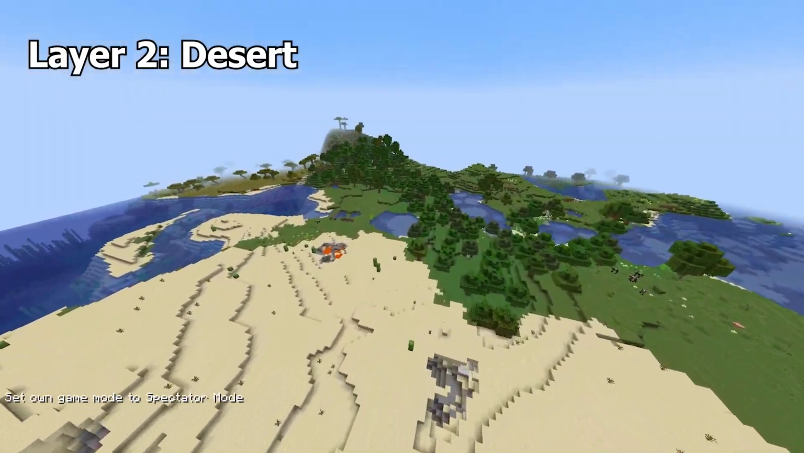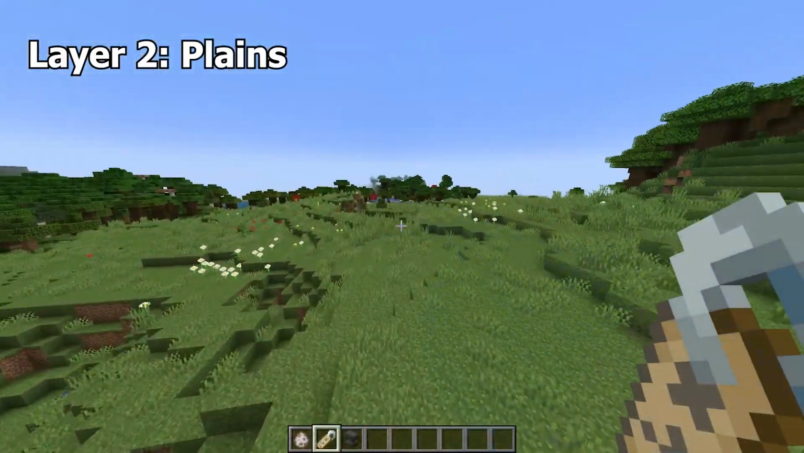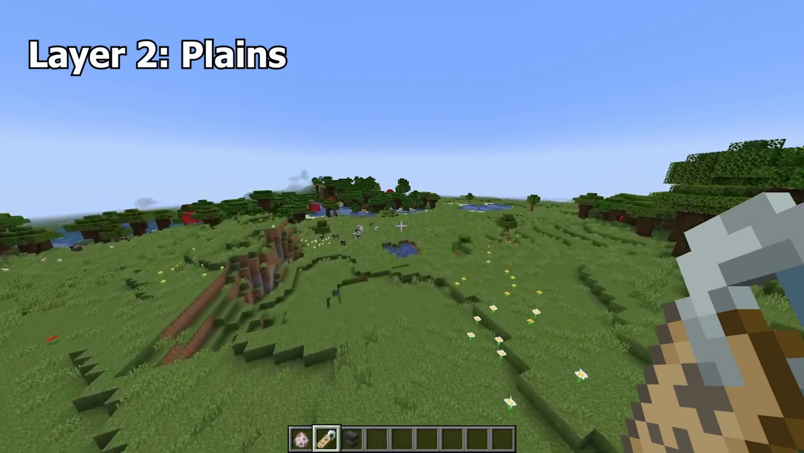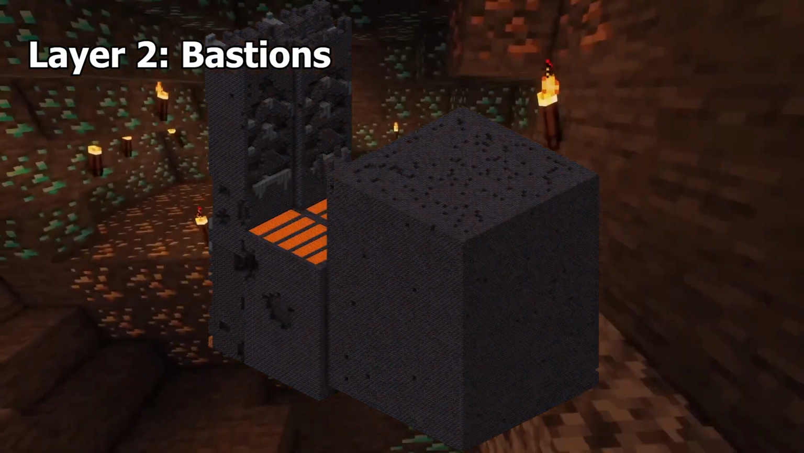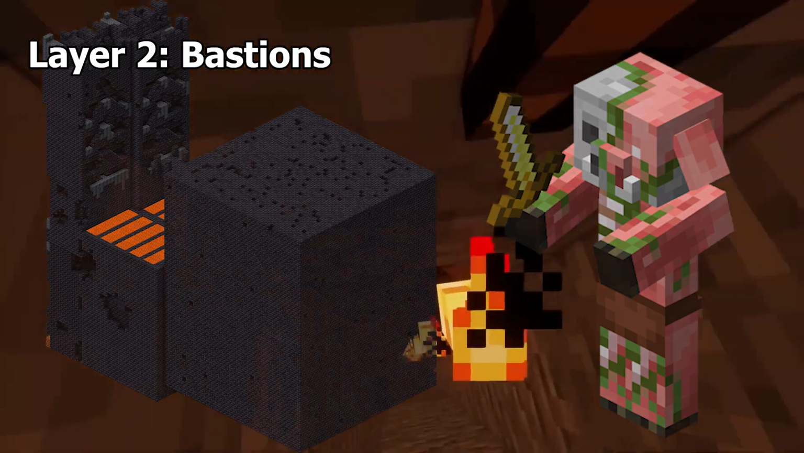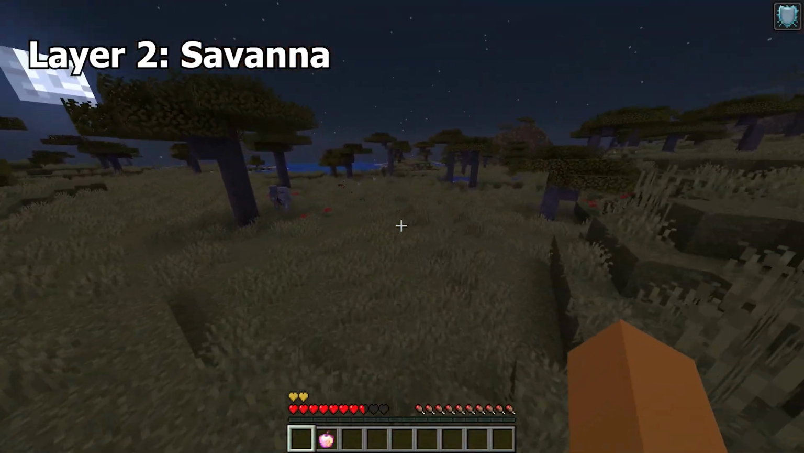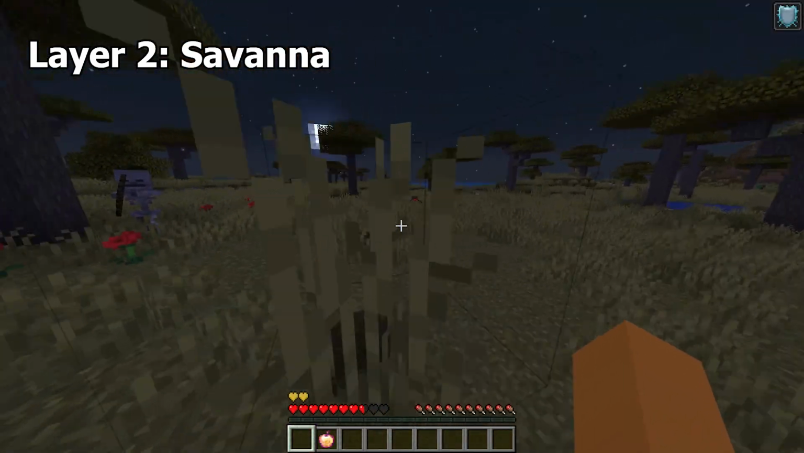Desert is a sandy biome in the game filled with cacti. Plains is a flat, grassy biome within the game. Bastions are naturally generating structures in the nether with piglins inside them. Savanna. Savanna is a yellowish grass biome with some large hills and acacia trees.